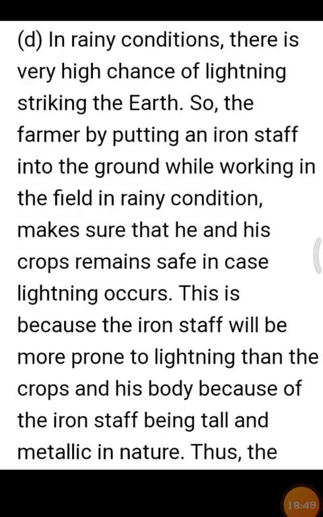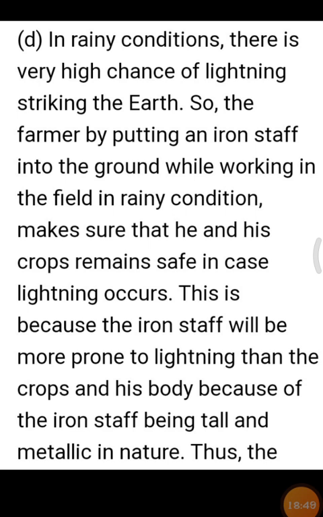Fourth answer, we'll see the question first. Why do farmers stick an iron staff into the ground while working in the field in rainy condition? The answer, in rainy conditions there is very high chance of lightning striking our earth.